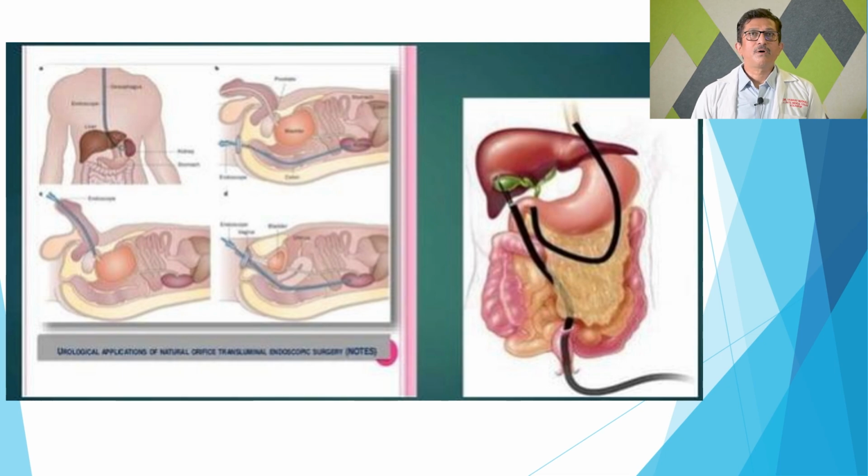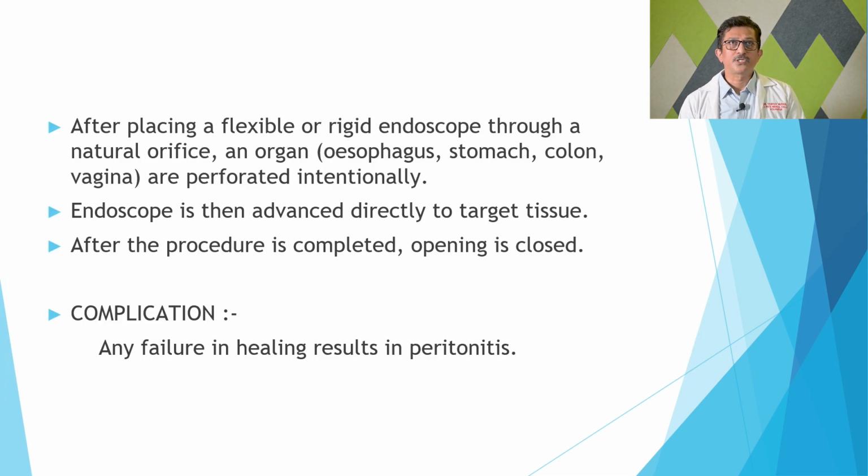After placing a flexible or rigid endoscope through a natural orifice as shown, an organ like the esophagus, stomach or colon is perforated initially, and the endoscope is then advanced directly to the target tissue. After the procedure is completed, the openings are closed. But the major complication and cause of failure of this procedure is peritonitis because of non-healing of the closure of these natural organs, and that is the reason this has not been picked up in practice at present. People have tried this truly scarless procedure, but it has been stopped.